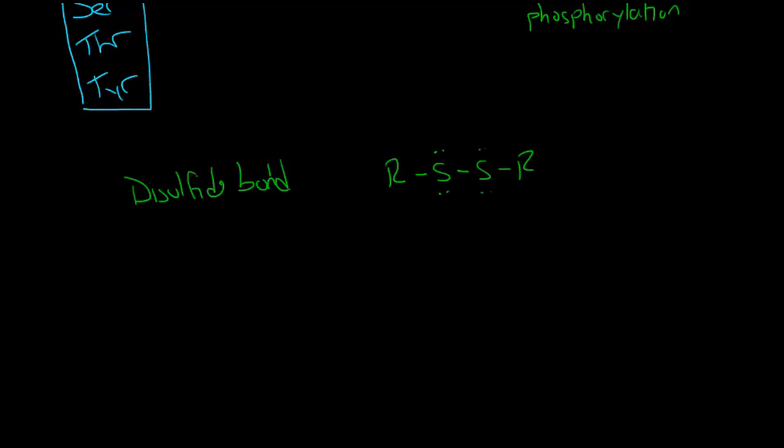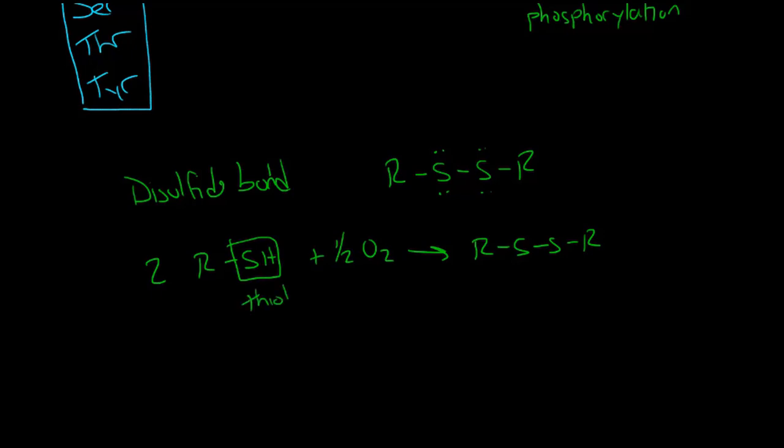This compound can form if we react together two thiols in the presence of some oxygen, and this is an oxidation reaction that generates our disulfide. So in this case, we're looking for amino acids that have sulfur, and specifically a sulfur that has this hydrogen, so this thiol functional group.